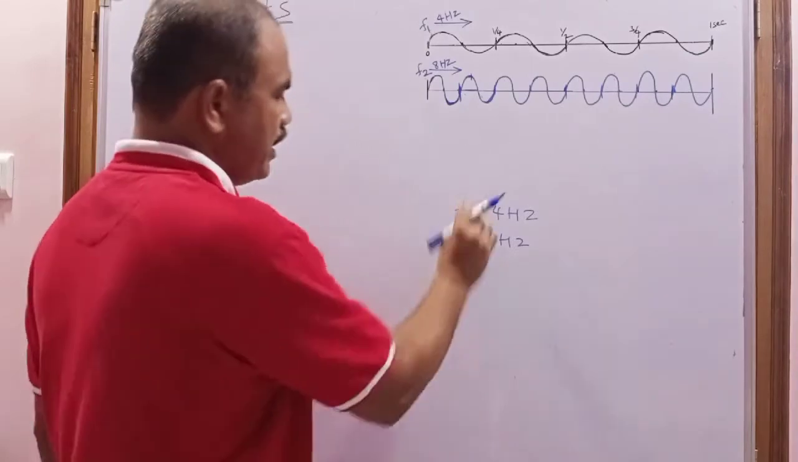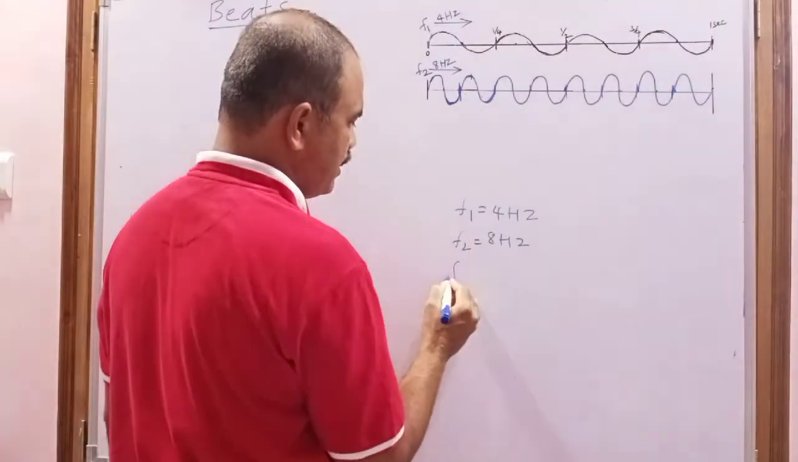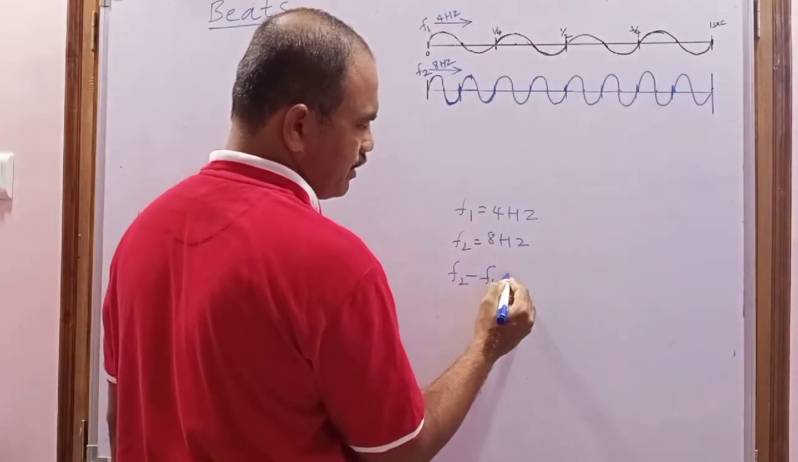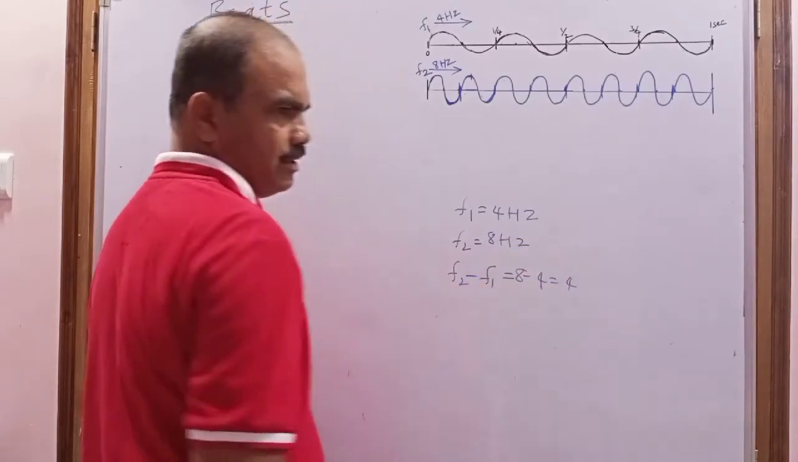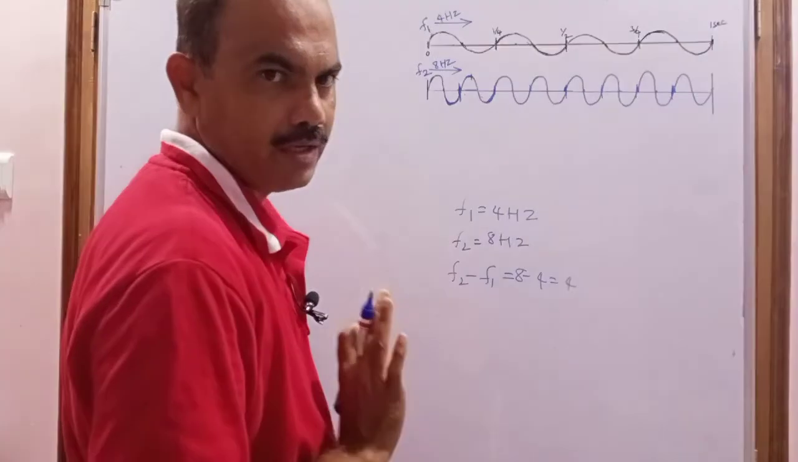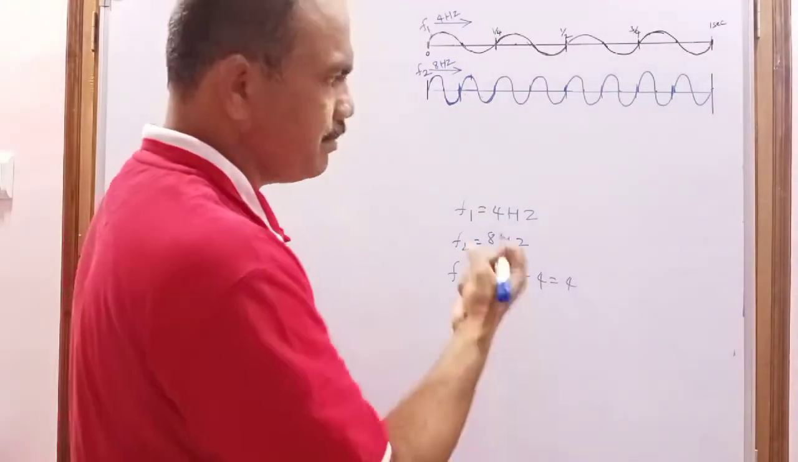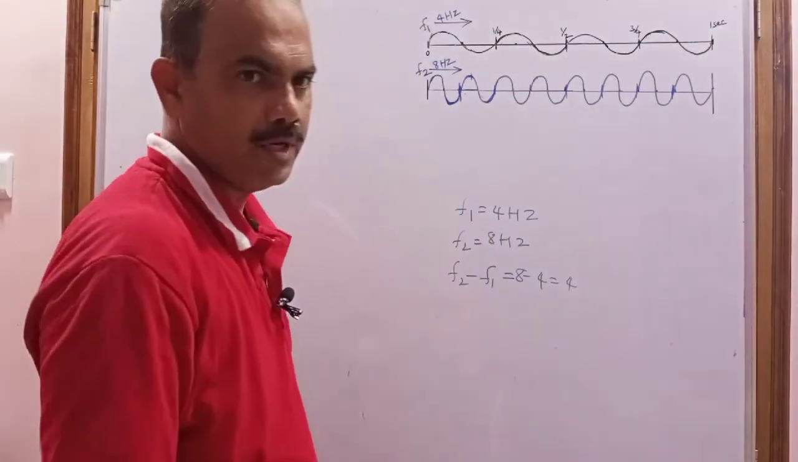Now these are the frequencies. How much is the difference between them? The difference f2 minus f1 is 8 minus 4, equal to 4. The difference is less than 10, so the condition is satisfied to hear the beats.